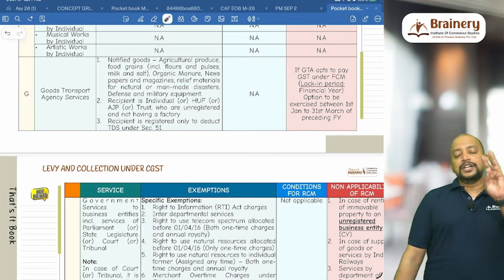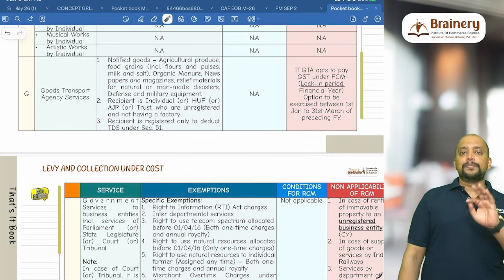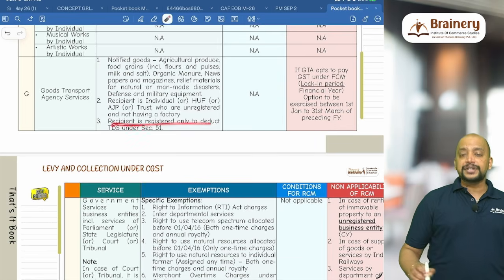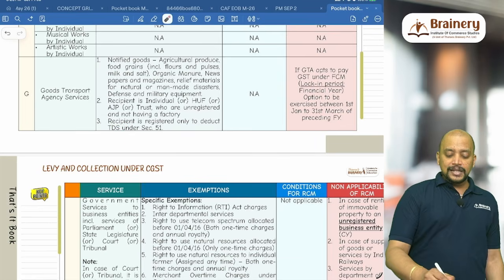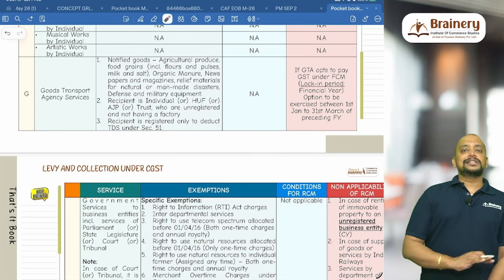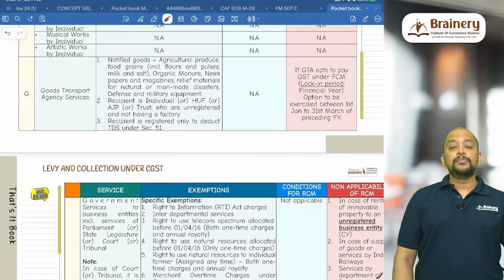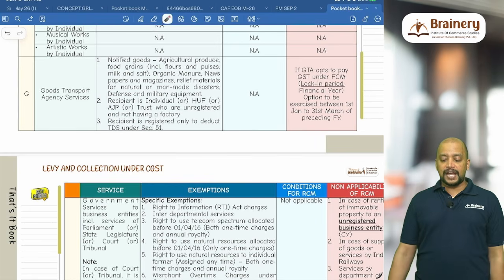So 4 people: individual, HUF, trust, AOP and AJP, but they do not have a factory. Then the recipient is registered only to deduct TDS. So in these 3 exemptions, GTA service is exempted, and the remaining cases are taxable. We don't have any condition for RCM, but for non-applicability of RCM, we have 1 point.